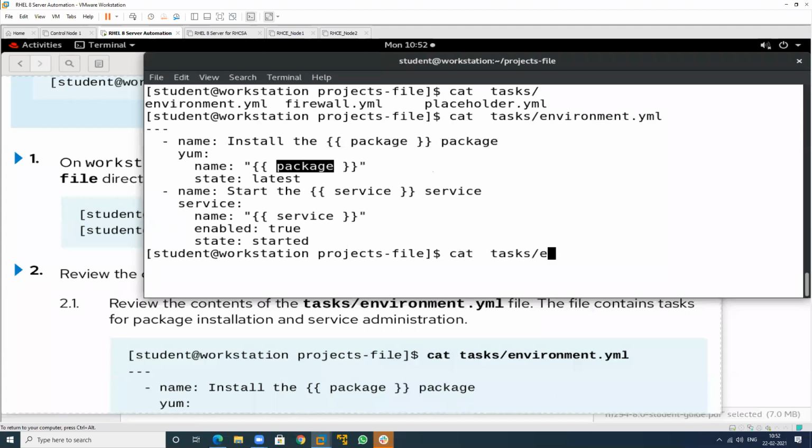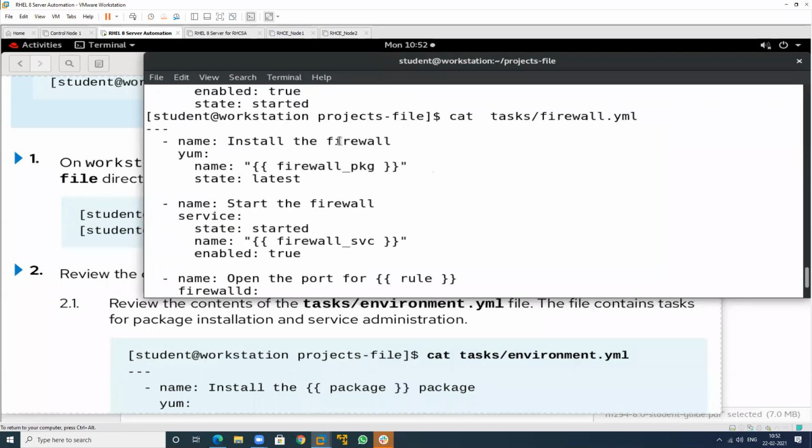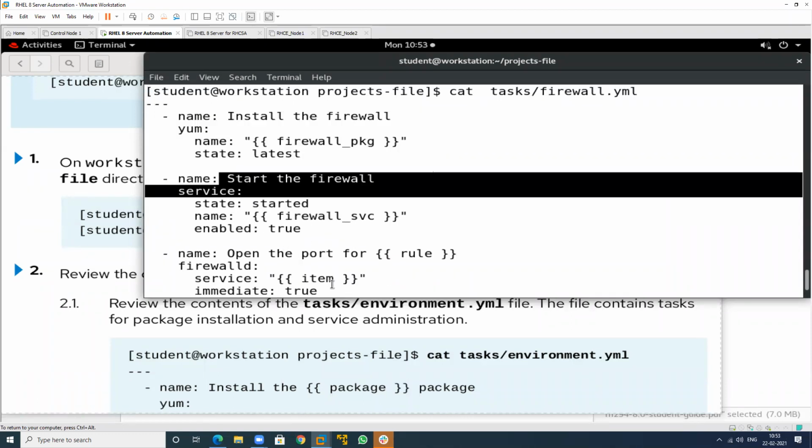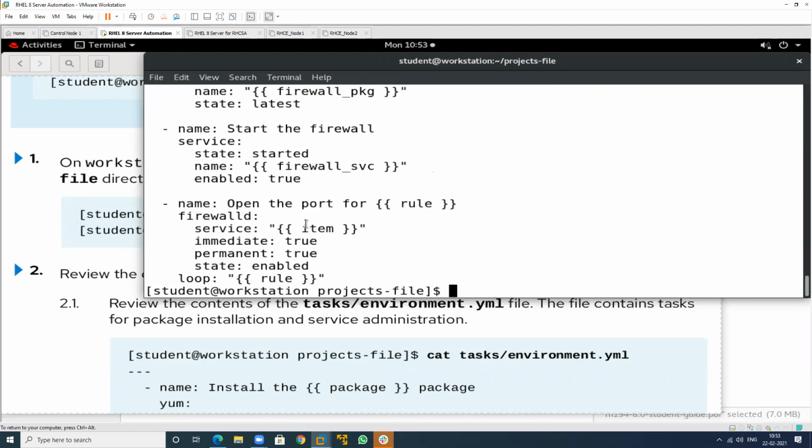So I want to check the second one. What is in the firewall? As we know, we should install the firewall also, start the service also, and include this particular HTTP service rule. Rule means the HTTP service that is to be enabled in firewalld.